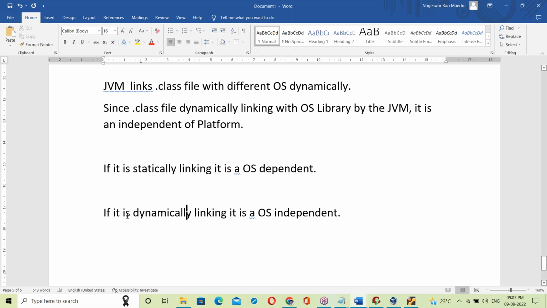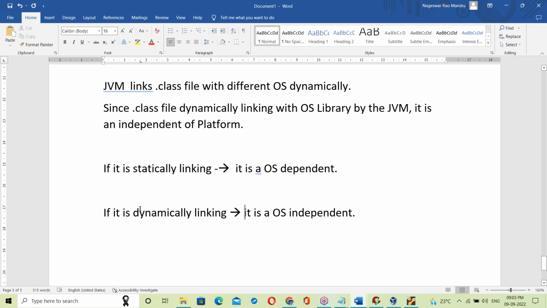If it is dynamic linking, then it's OS independent. Static linking, it's OS dependent. Dynamic linking, it is OS independent.